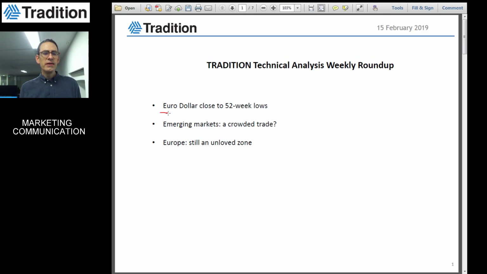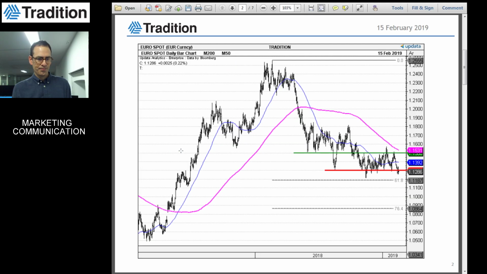The first one will be that of the euro-dollar. We will see that the trend remains pretty negative on the euro-dollar. Then we are going to talk about emerging markets and we will end with Europe.